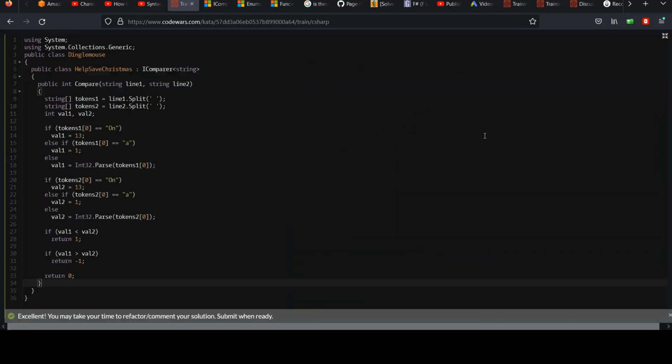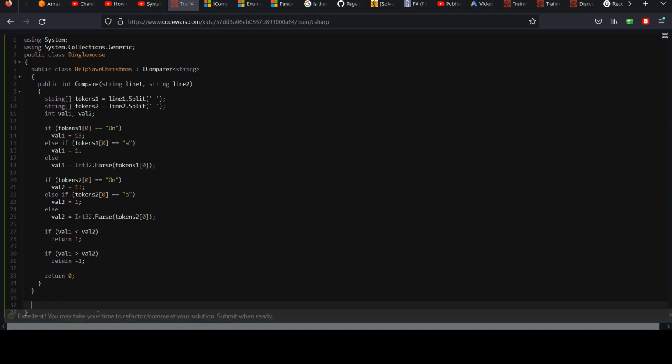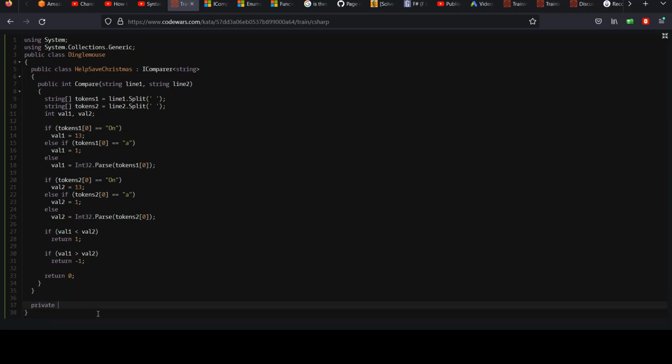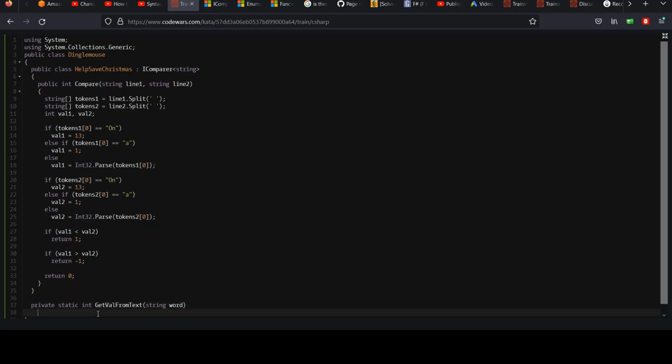I'm going to go ahead and take a chance to clean some of this up. Some of those, like this, the smell I told you. Let's make a method to do that. Make it private because nobody else needs to know about it. Static int, let's call it getValFromText, and take a word in.